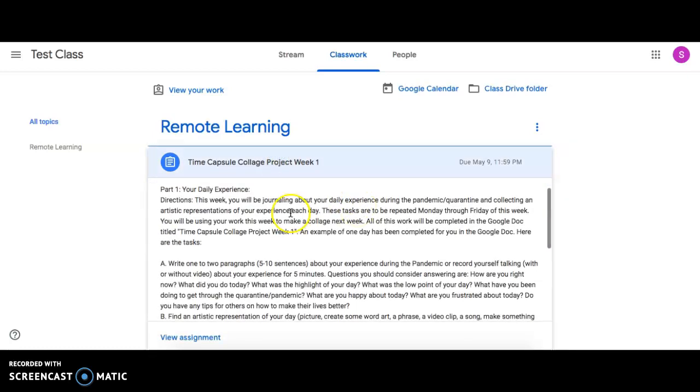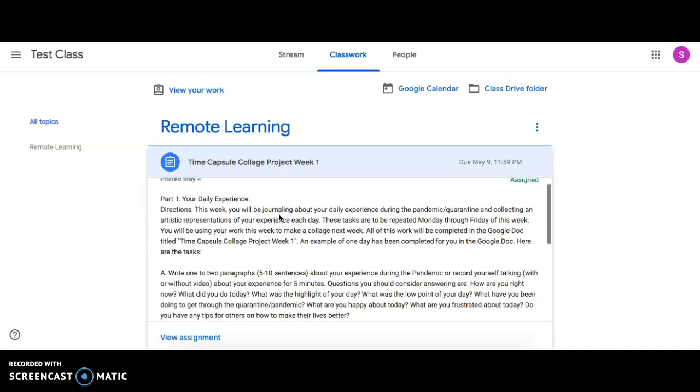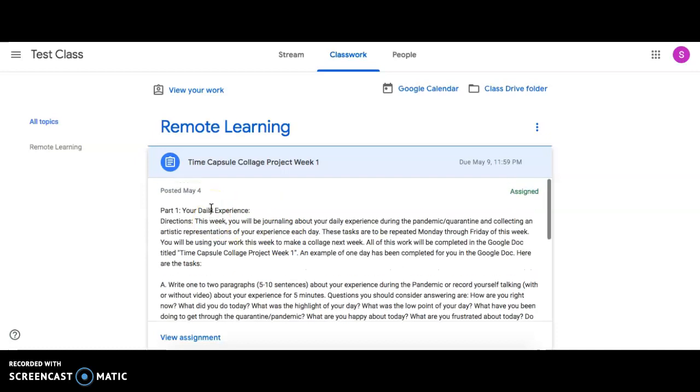And there's a couple different parts to this assignment. So part 1, you are going to be journaling about your daily experience during the pandemic, quarantine, whatever you want to call this, remote learning, where we're at home and learning from home. And you're going to be collecting also an artistic representation of your experience each day. So that can look multiple ways, and I'll explain that in a second.